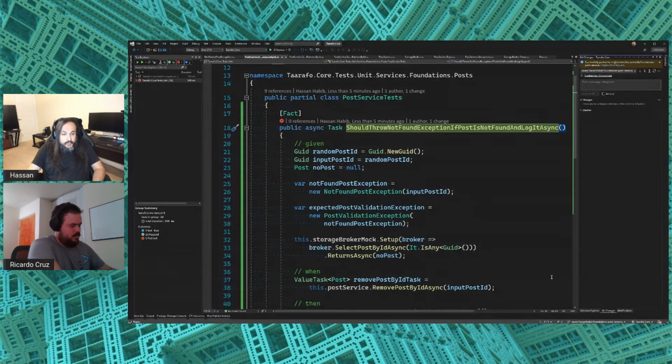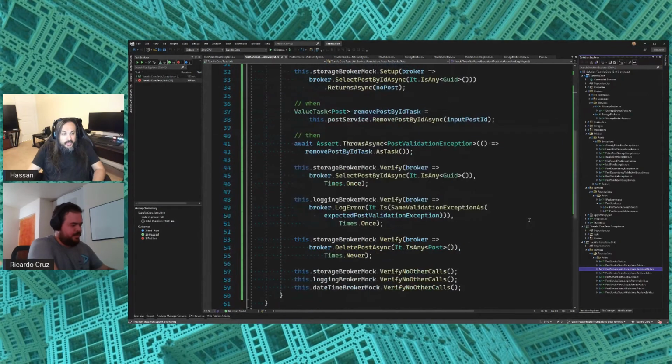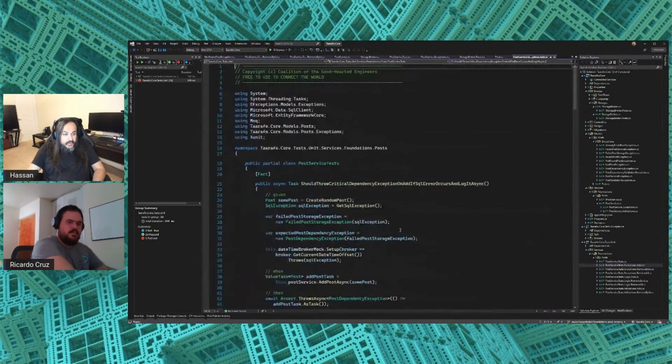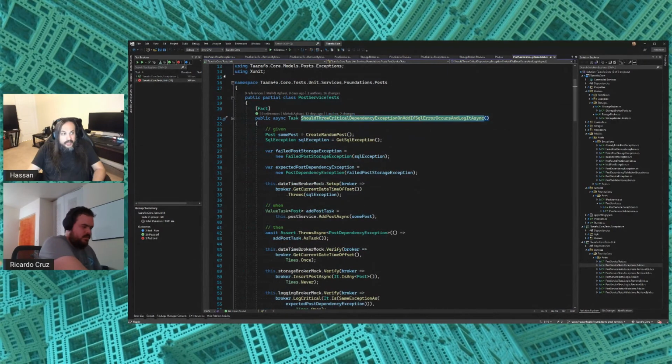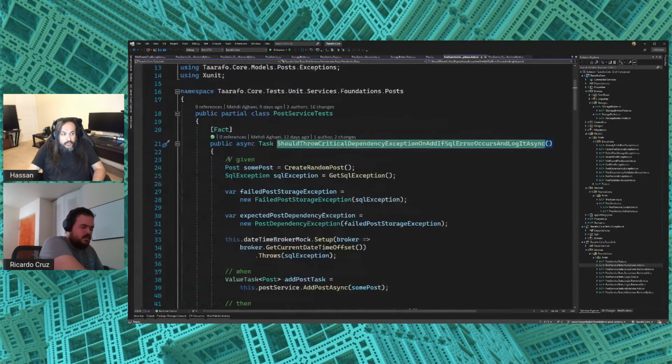So number one, in this exception, because that's all that's left for us to wrap up this task. Bear with me. Number one, we need a test that is very similar to this test here that basically says should throw critical dependency exception on add if SQL error occurred. Unlike the pattern of you and I writing a failing test and then making it pass, in the case of this test, it will pass right away without it failing. Can you tell why?